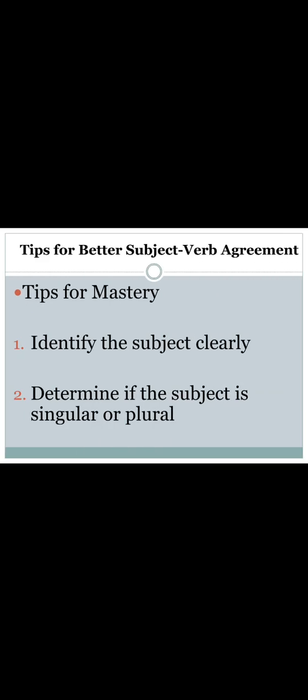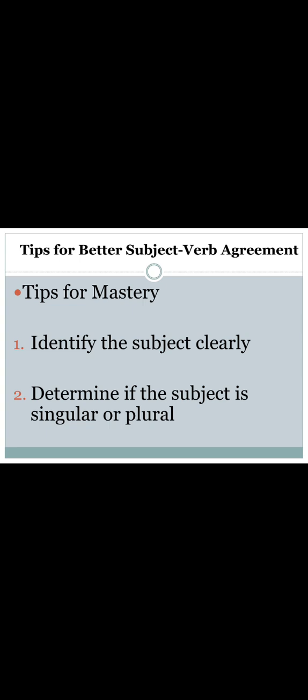Tips for better subject-verb agreement. Which tips should we follow? First, identify the subject clearly, and then determine if the subject is singular or plural.